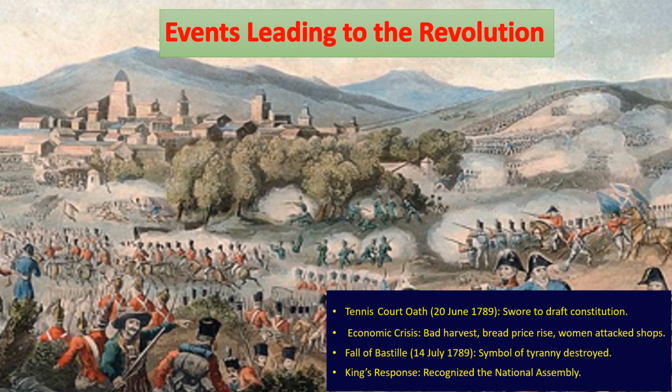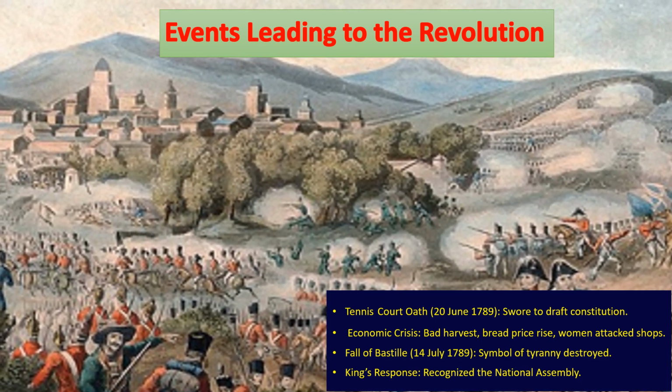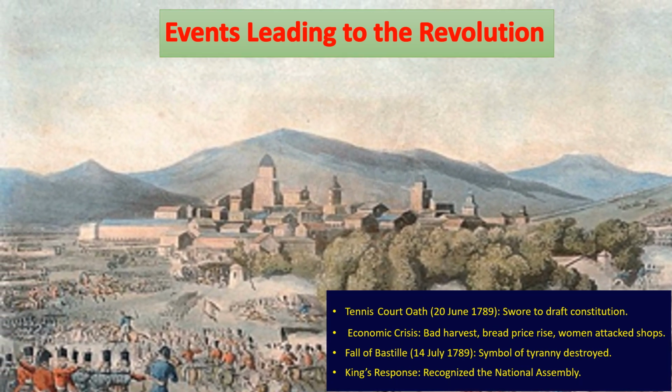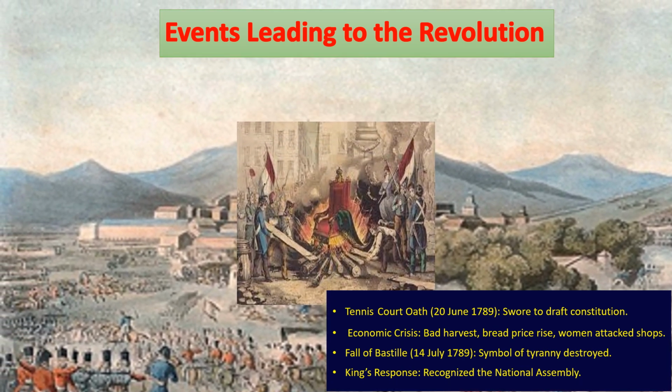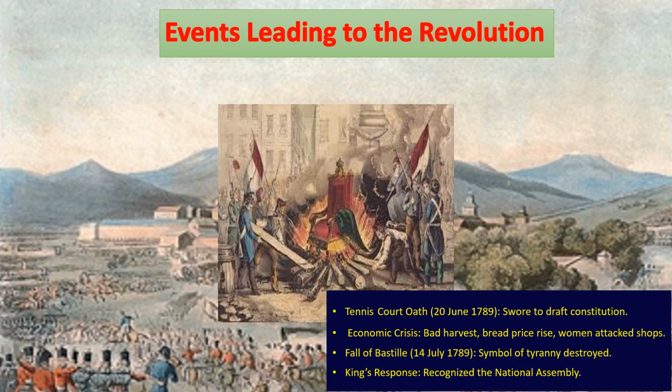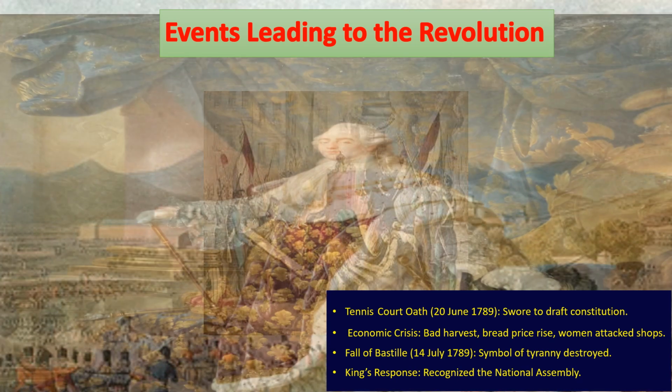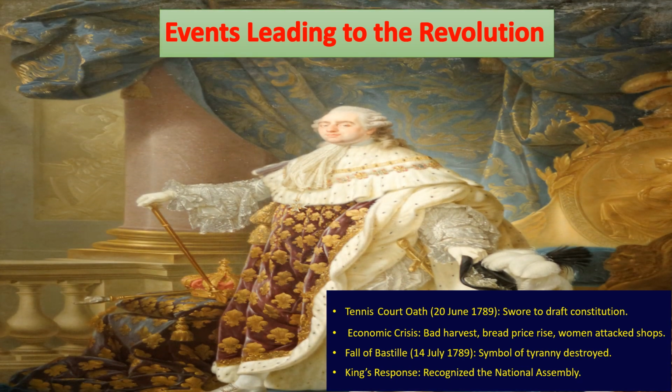Rumors said that nobles had hired armed men to destroy crops. Scared and angry peasants attacked manor houses, looted grain, and burned documents that showed the taxes and dues they owed. Many nobles fled to other countries. With power collapsing across France, King Louis XVI finally had no choice but to accept the National Assembly.